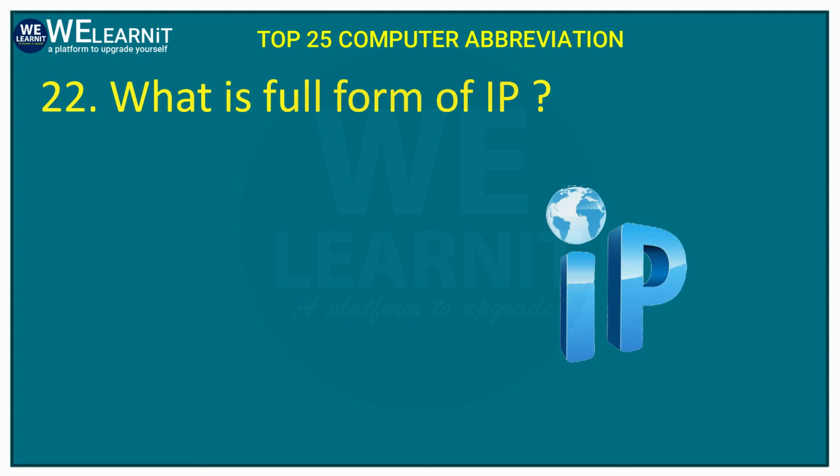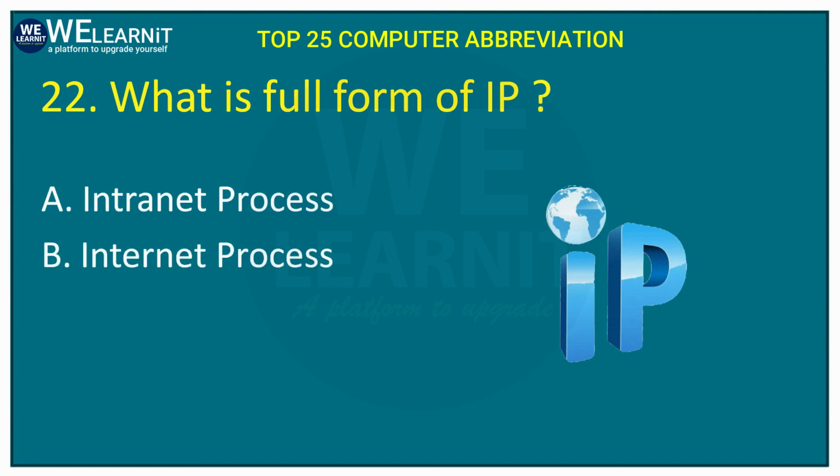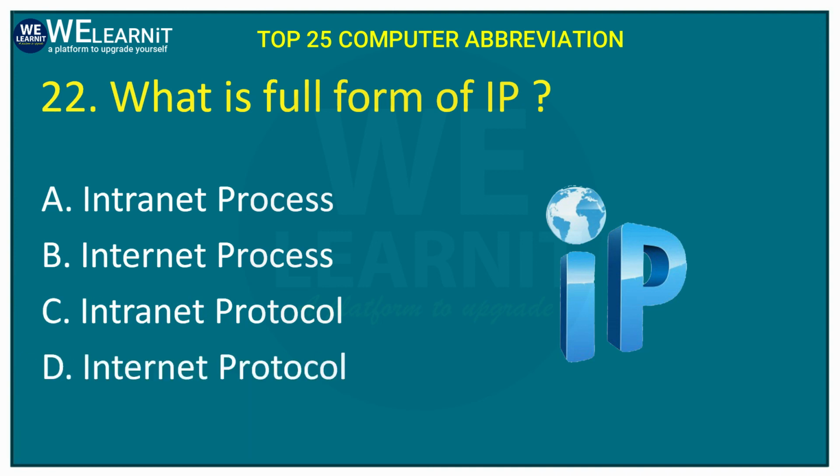So each and every computer or mobile connected to the network using the internet has its own IP address. Let's look at the options for this question. Intranet process, internet process, intranet protocol, or internet protocol. And the correct answer of this question is option number D, internet protocol.